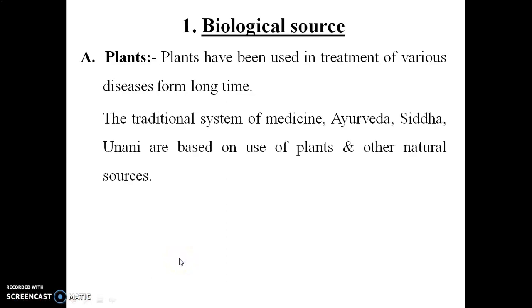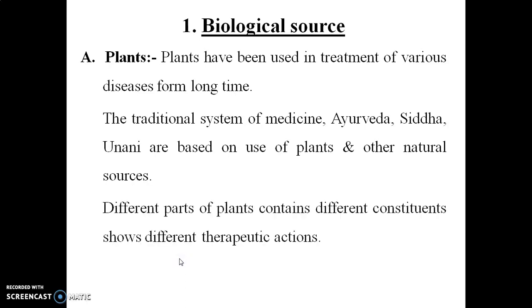As per our traditional systems of medicine like Ayurveda, Siddha and Unani, which we still use nowadays for treatment, most of the crude drugs are obtained from plants and other natural sources. So plants are commonly used as a biological source for crude drugs, where different parts of the plants contain different constituents showing different pharmacological actions.